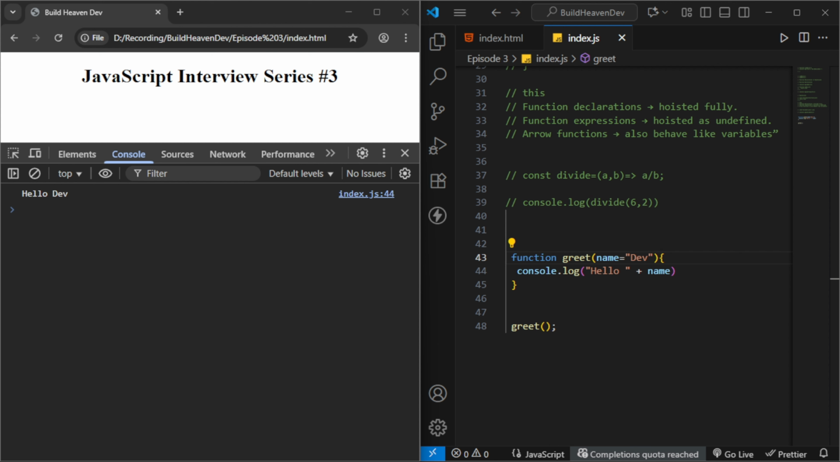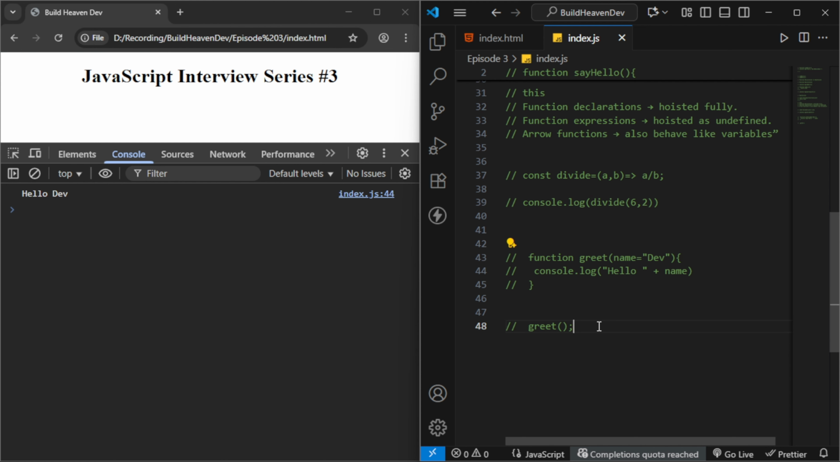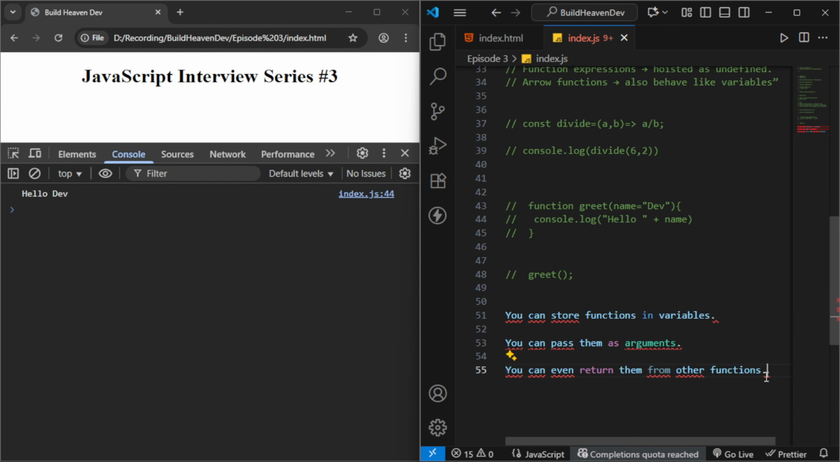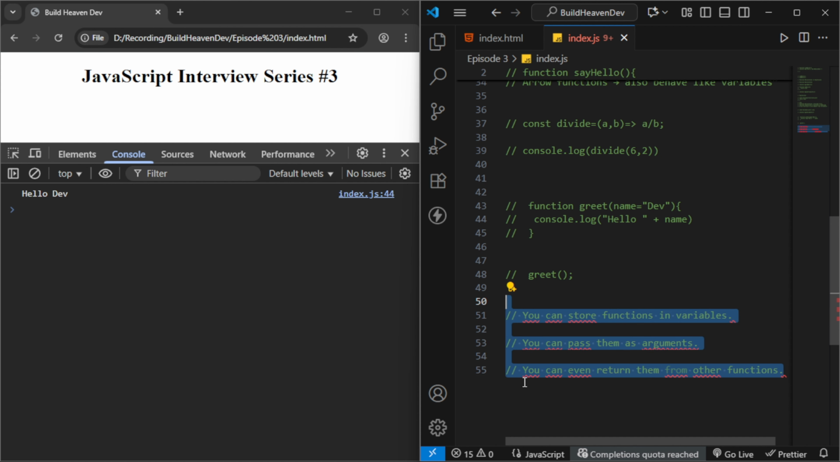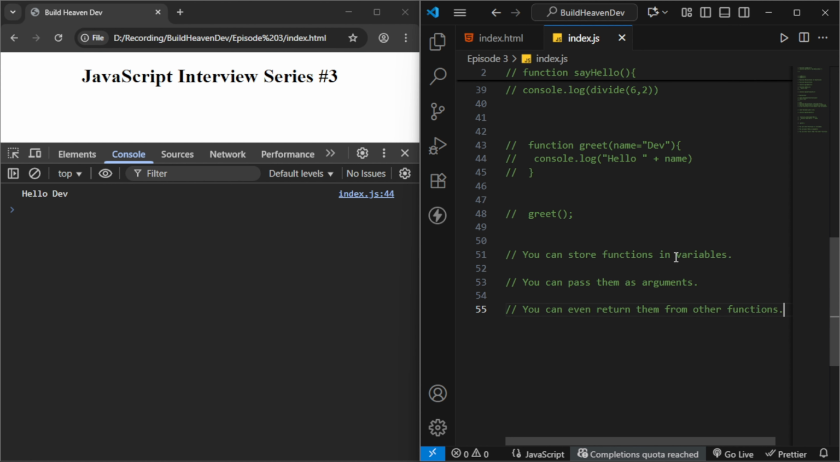So our next part is functions are first class citizens. What does that mean? You can store a function in a variable, you can pass it as an argument, you can even return it from a function. If you are not getting it, I will give you a practical example so you'll understand better. For your reference, I'm keeping it here.